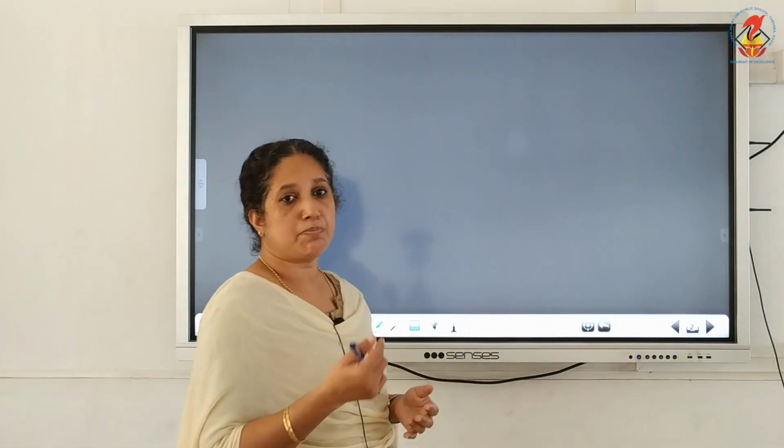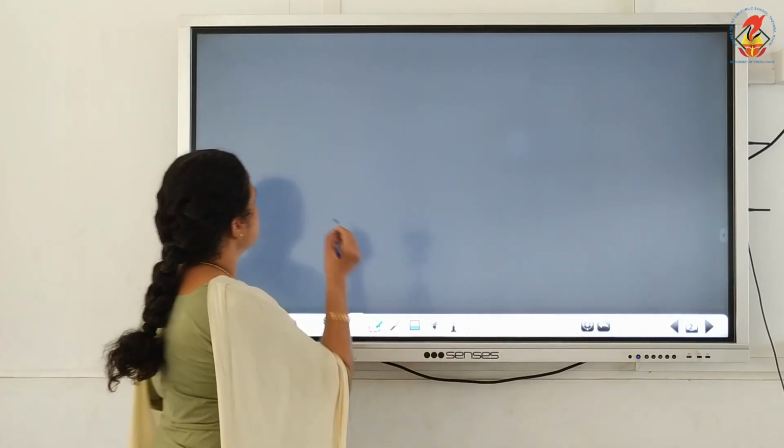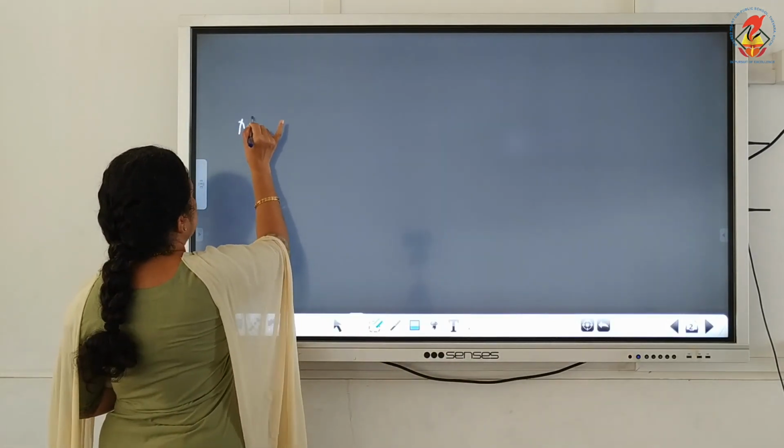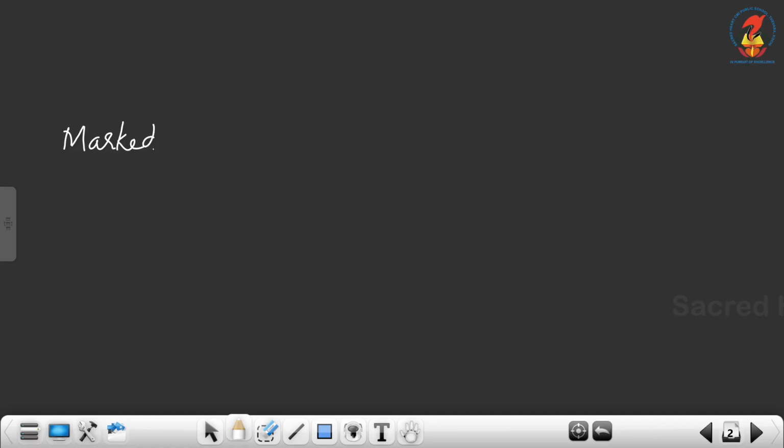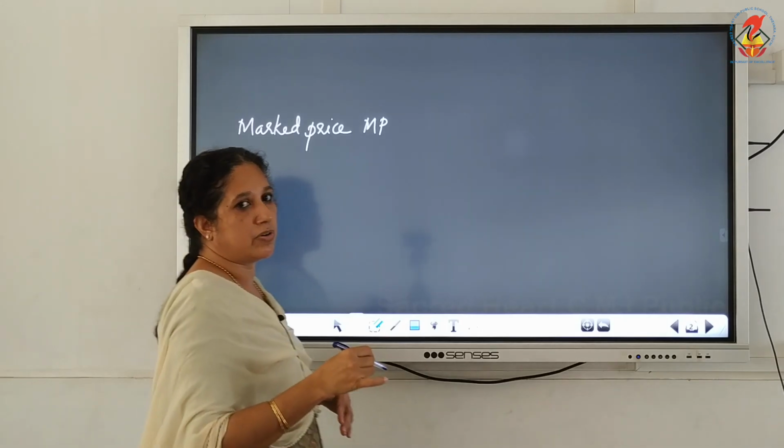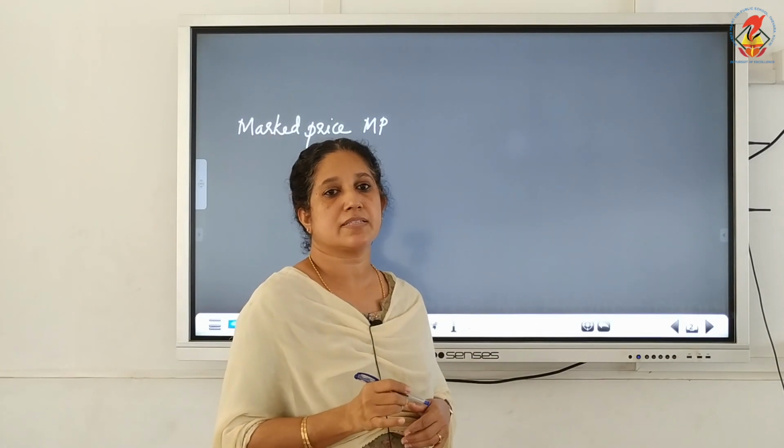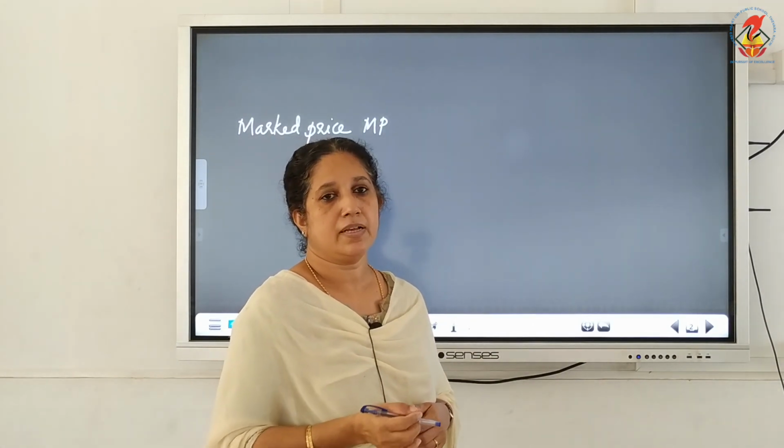The price which is marked on the article is known as the marked price.